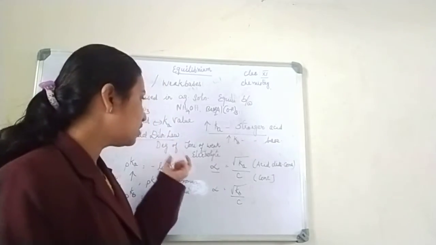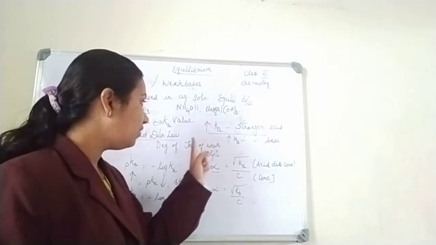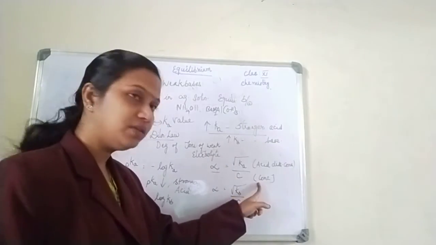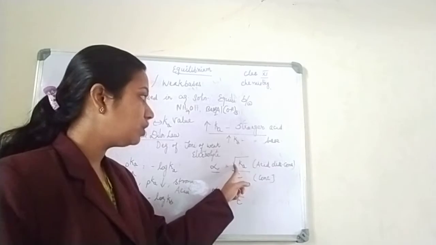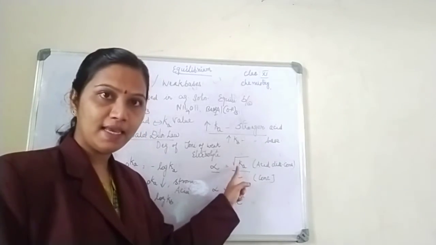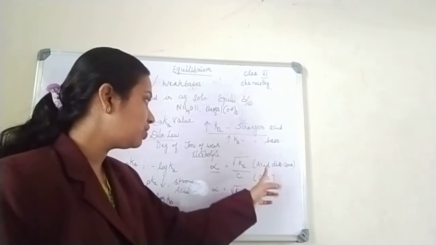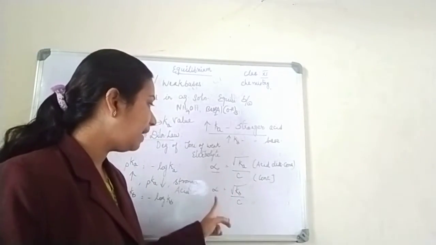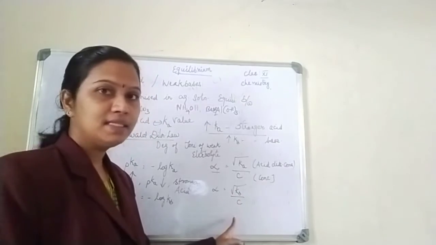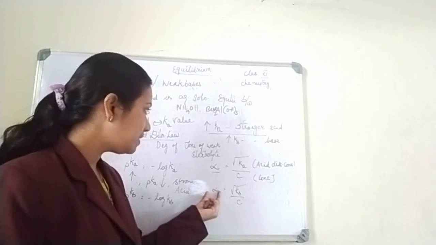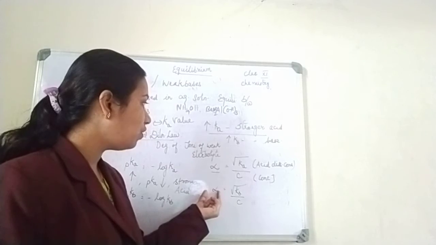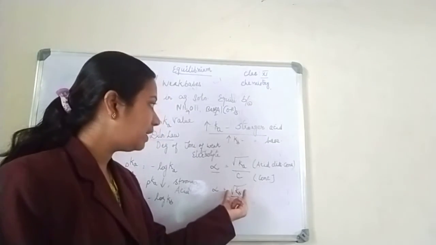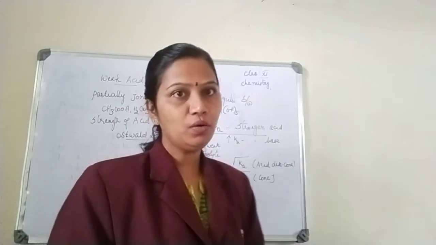So Ostwald dilution law states that the degree of ionization of a weak electrolyte is inversely proportional to concentration and directly proportional to the root of Ka. What is Ka? Ka is your acid dissociation constant. This is for acid, which I have derived, and for base it will be alpha equals root of Kb by C. Here Ostwald dilution law states that the degree of dissociation of a weak electrolyte is inversely proportional to concentration and directly proportional to the root of the base dissociation constant.